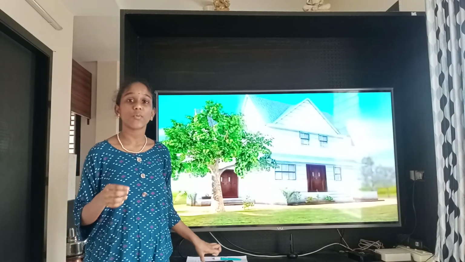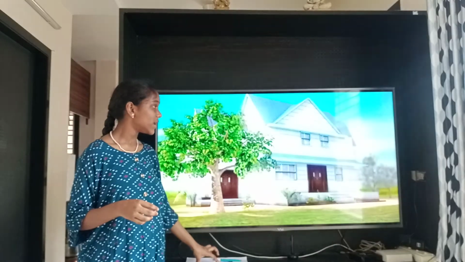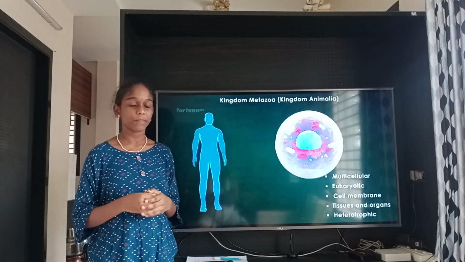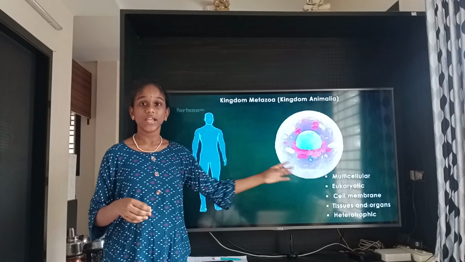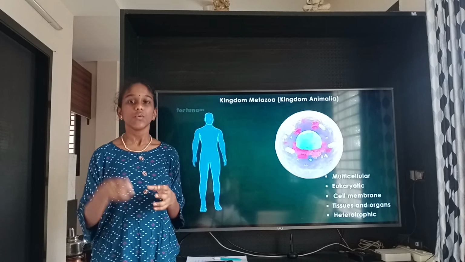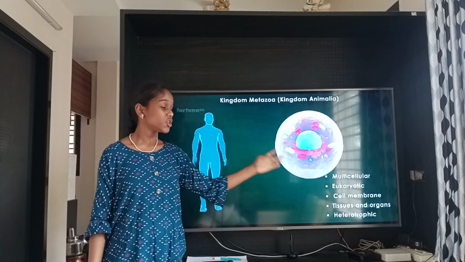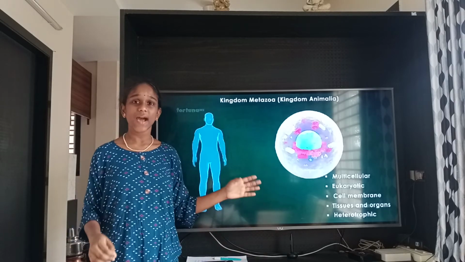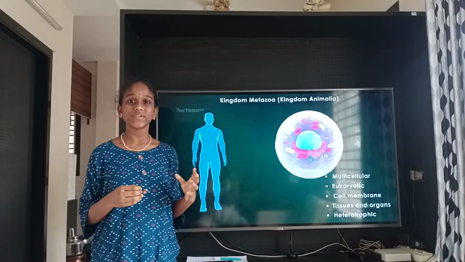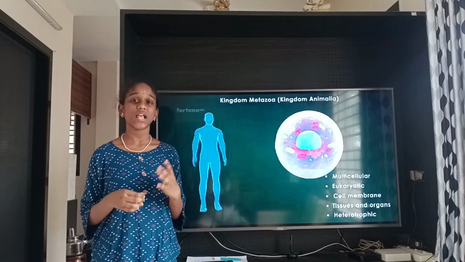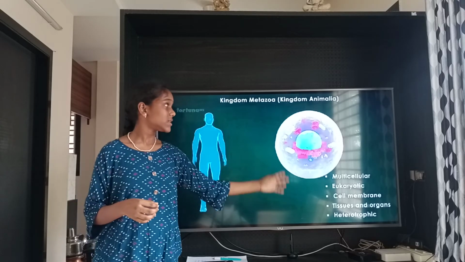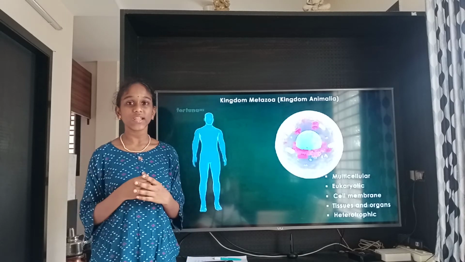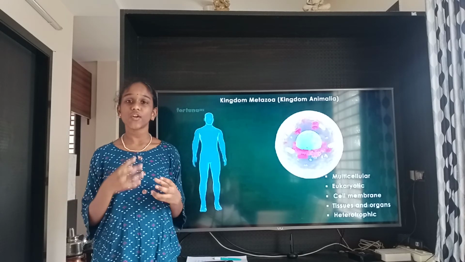Now let's know about the fifth kingdom, called Kingdom Metazoa, also known as Kingdom Animalia. This is multicellular. It means it has so many cells within the organism, and it is eukaryotic. It means it has a nucleus within the cell, and it has a cell membrane. Kingdom Plantae has a cell wall, and this Kingdom Animalia has a cell membrane. And the fourth point is it can make tissues and organs.